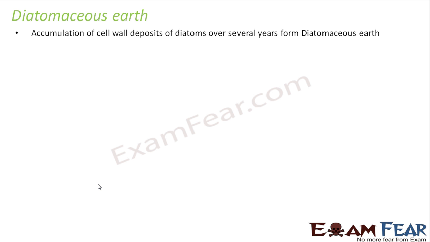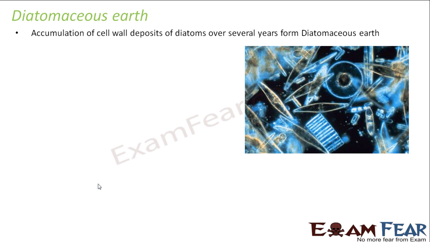Like if you see a box in your house, maybe a tiffin box, how does the lid of the tiffin box fit over the box? It gets fit very nicely, right? So similarly, the two thin shells fit together to form the cell wall of a diatom. Now these shells are made up of silica, which is very rigid and very strong. As a result, they are indestructible. So even if the organisms die, it gets deposited as it is in the habitat.